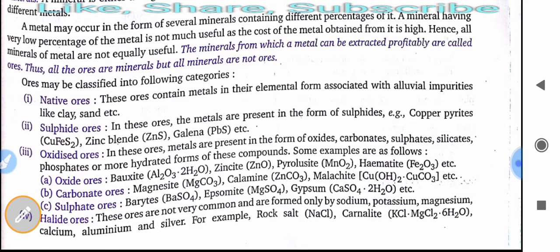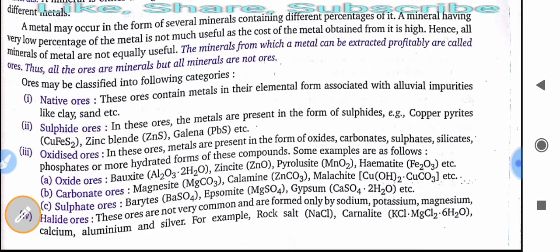So ores may be classified into following categories: native ores, sulfide ores, oxide ores. Native ores contain metals in their elemental form associated with alluvial impurities like clay and sand, etc. Sulfide ores: in these ores the metal are present in the form of sulfides, and in oxide ores they are present in the form of oxides.